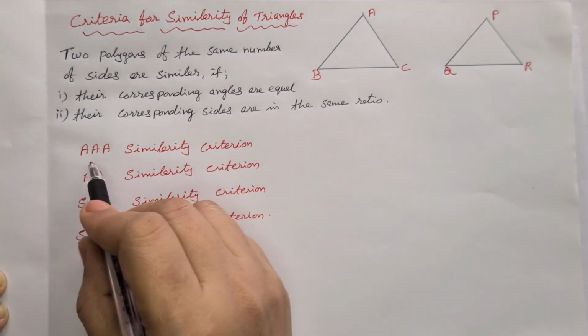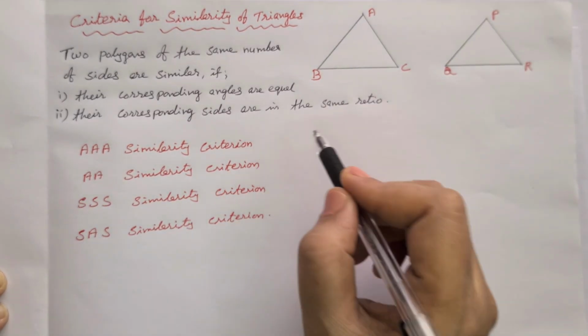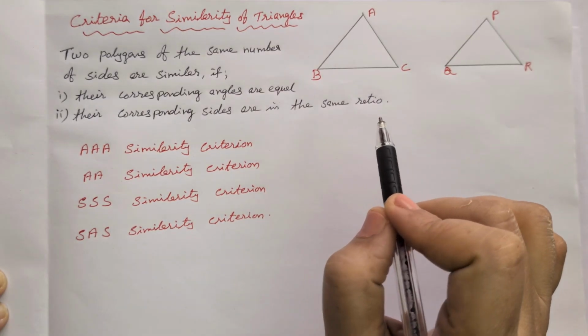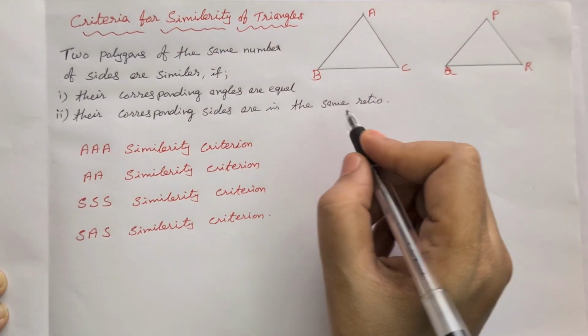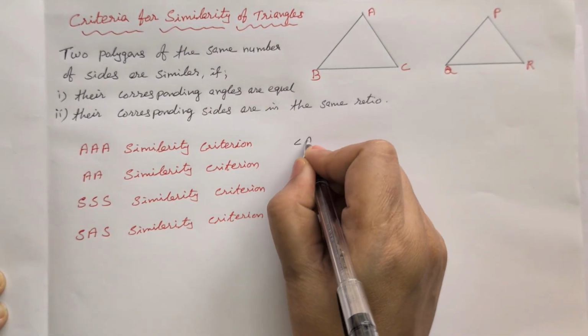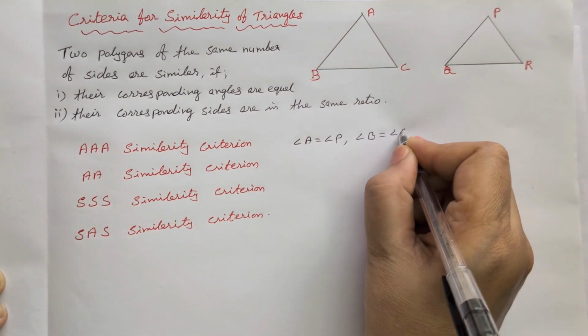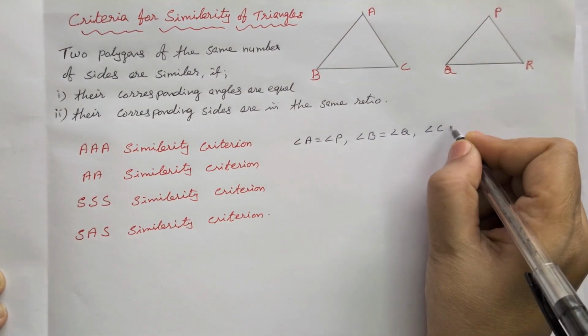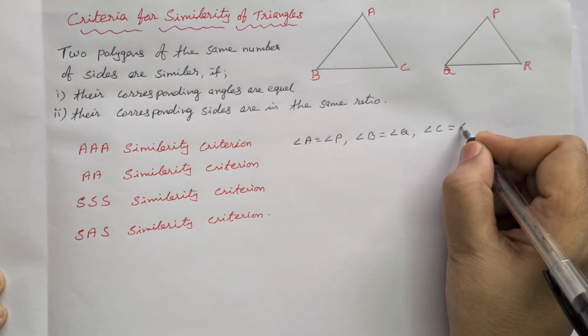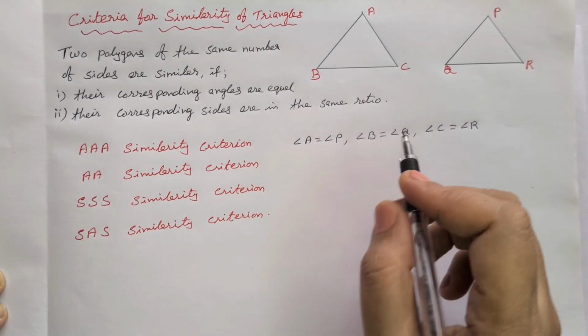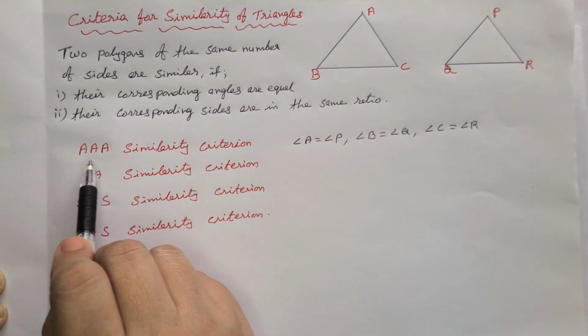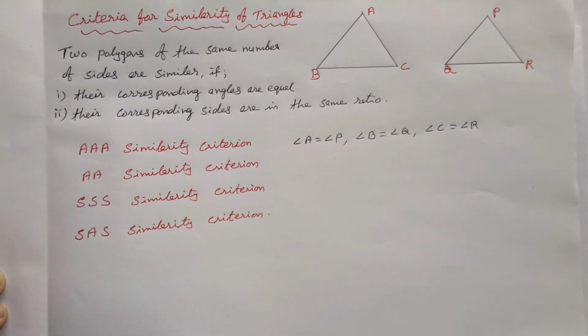Then by AAA similarity criteria these two triangles are similar, which means angle A is equal to angle P, angle B is equal to angle Q, and angle C is equal to angle R. When corresponding angles are equal, we can use AAA similarity criteria.